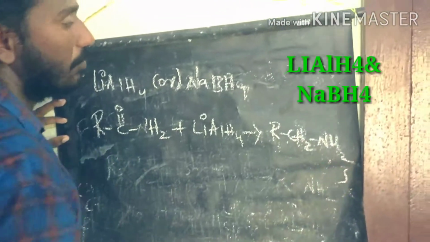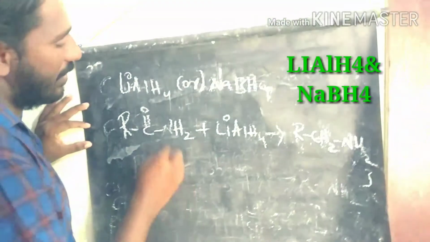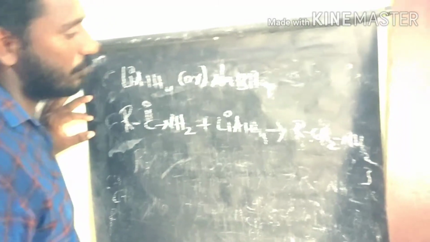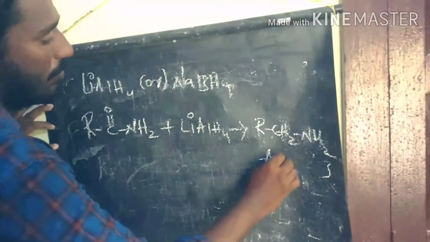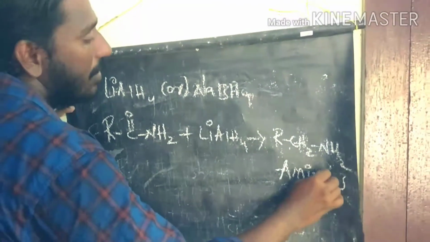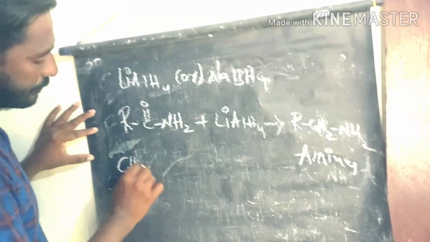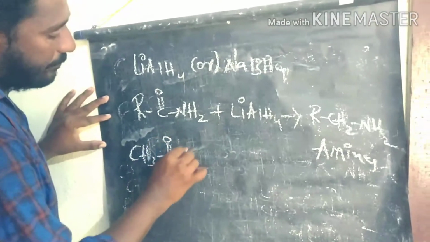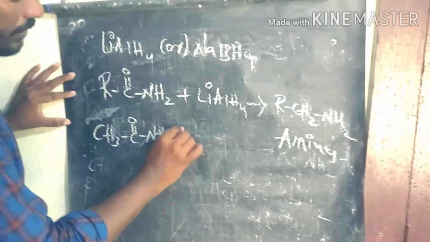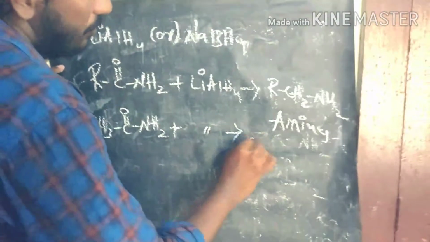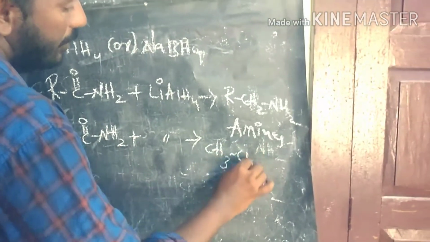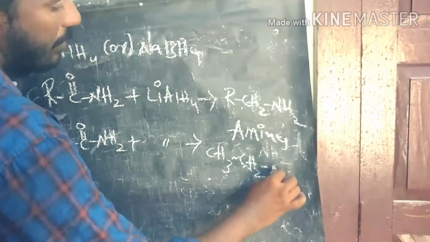Amines are the product. The amide is converted in the reduction process to produce the amines. So let's take a simple example. We take acetamide to react with lithium aluminum hydride to produce ethylamine as the product.